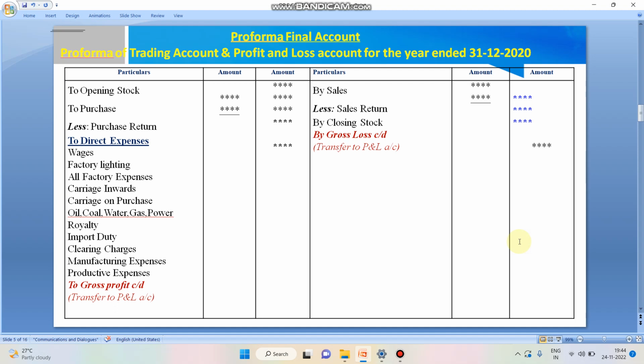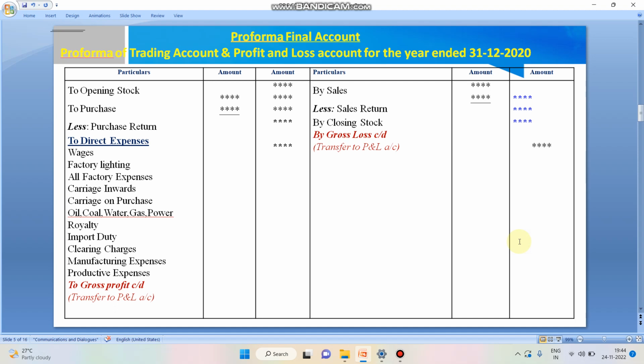If there is any purchase return, it should be deducted from the purchase amount. Then on the credit side, I'm going to record "By sales," minus any sales return, which has to be deducted from the sales amount. Opening stock is recorded on the debit side and the closing stock is recorded on the credit side of the trading account. Apart from these four items, I'm going to record direct expenses.